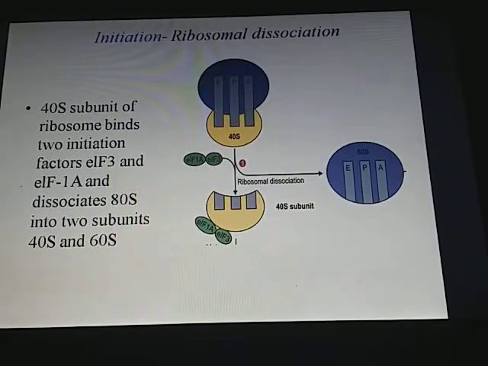Then the initiation of translation begins with ribosomal dissociation, where the 40S subunit of the ribosome binds with two initiation factors. They are eukaryotic initiation factor 3 and eukaryotic initiation factor 1A, and this dissociates the 80S ribosome into two subunits, that is 40S and 60S.